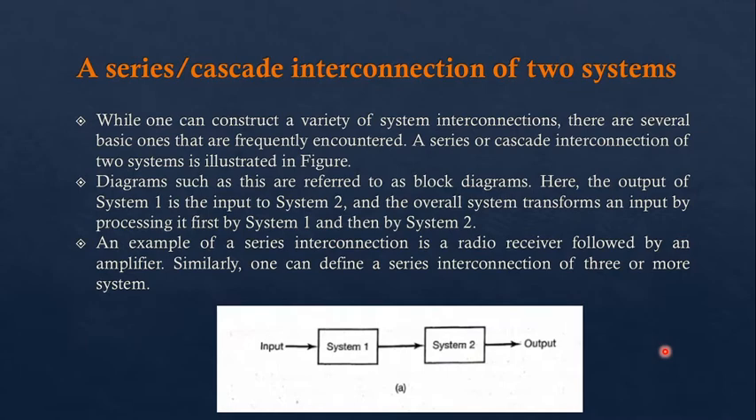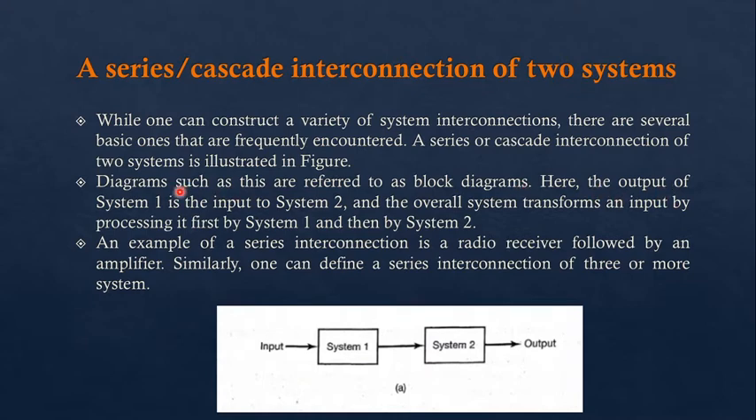The first one is the series, or we can say cascade, interconnection of two systems. We know about the series connection or cascade connection. It is the connection of two or three systems in series, right? While one can construct a variety of system interconnections, there are several basic ones that are frequently encountered, which we are right now encountering. This is the basic one, okay? A series or cascade interconnection of two systems is illustrated in the figure. Right now we can see the series connection in our figure. Diagrams such as these are referred to as block diagrams. So this is called a block diagram of a series interconnection system.